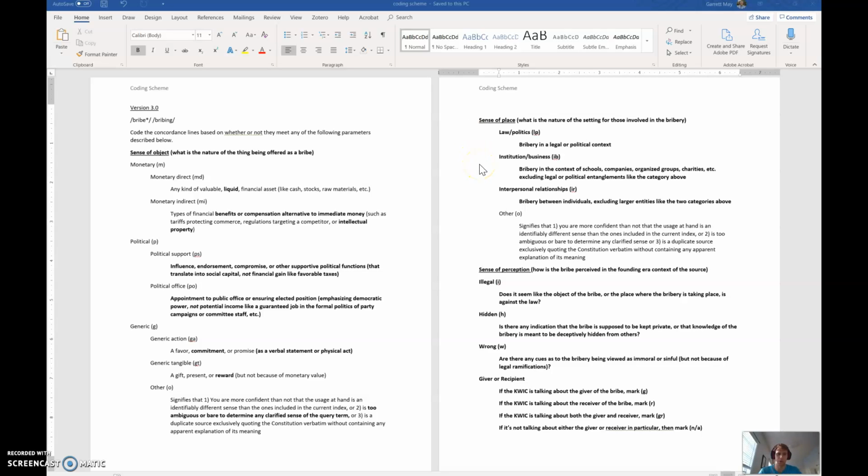The institutional or business aspect: this is just bribery in the context of schools or companies, organized groups, charities, anything that's institutional, or a corporation or a business, but that is excluding legal or political entanglements like the category above.